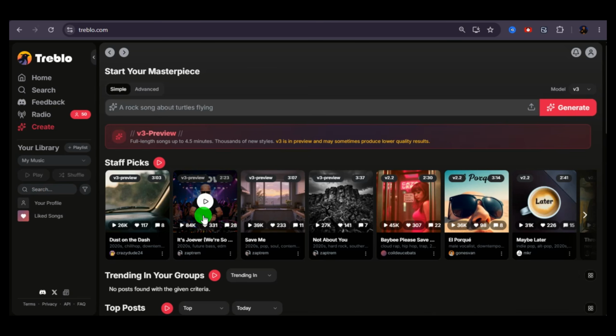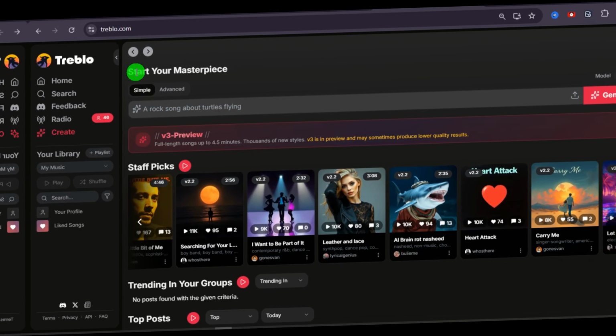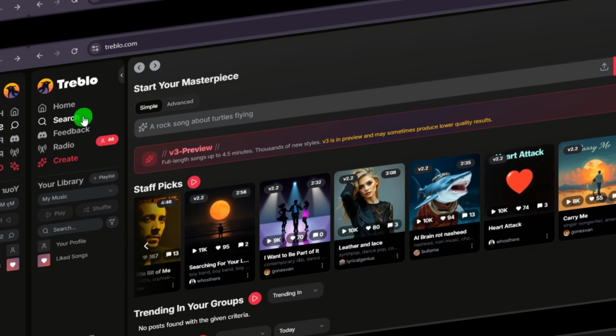These tracks were generated by other users, and you can see their views, likes, and comments. That means people are actively creating, sharing, and engaging with music inside the platform. So instead of thinking of Treblo as just another AI music generator, think of it as a place where you can create music and potentially build something around it. Now let's create our first song and see what Treblo can do with nothing more than a simple prompt.